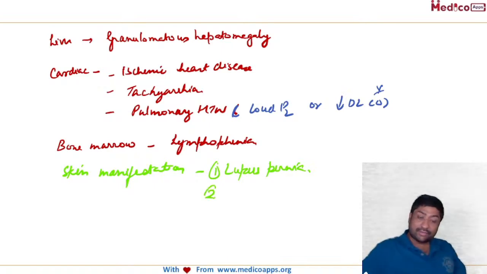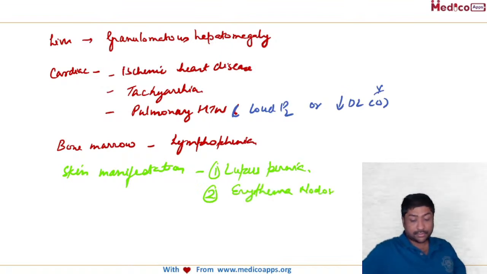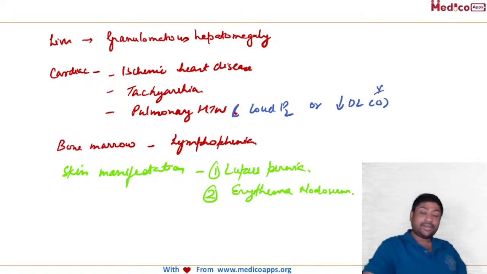You can also have erythema nodosum. So erythema nodosum again on the legs, they will be painful swelling. So you can have lupus pernio, you can have erythema nodosum. So these are the clinical features.